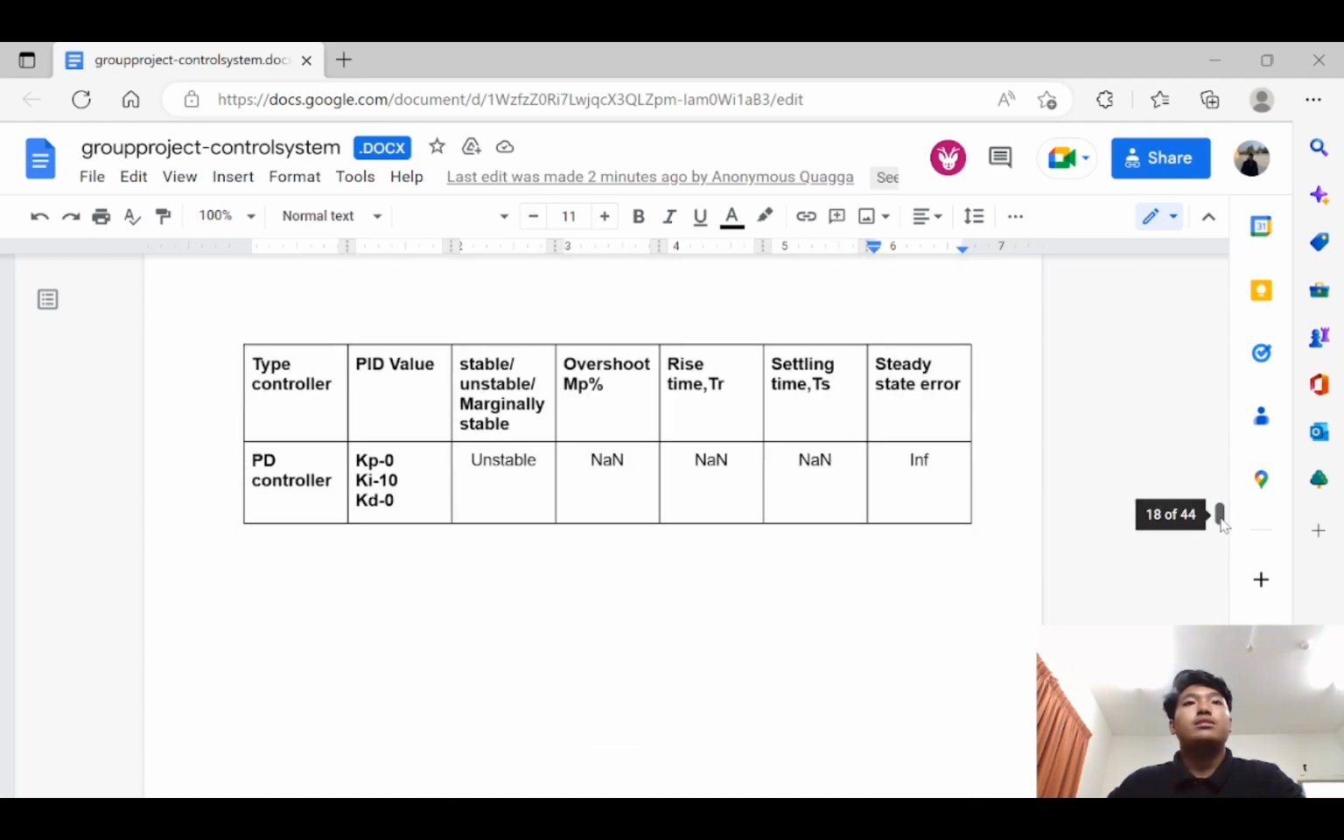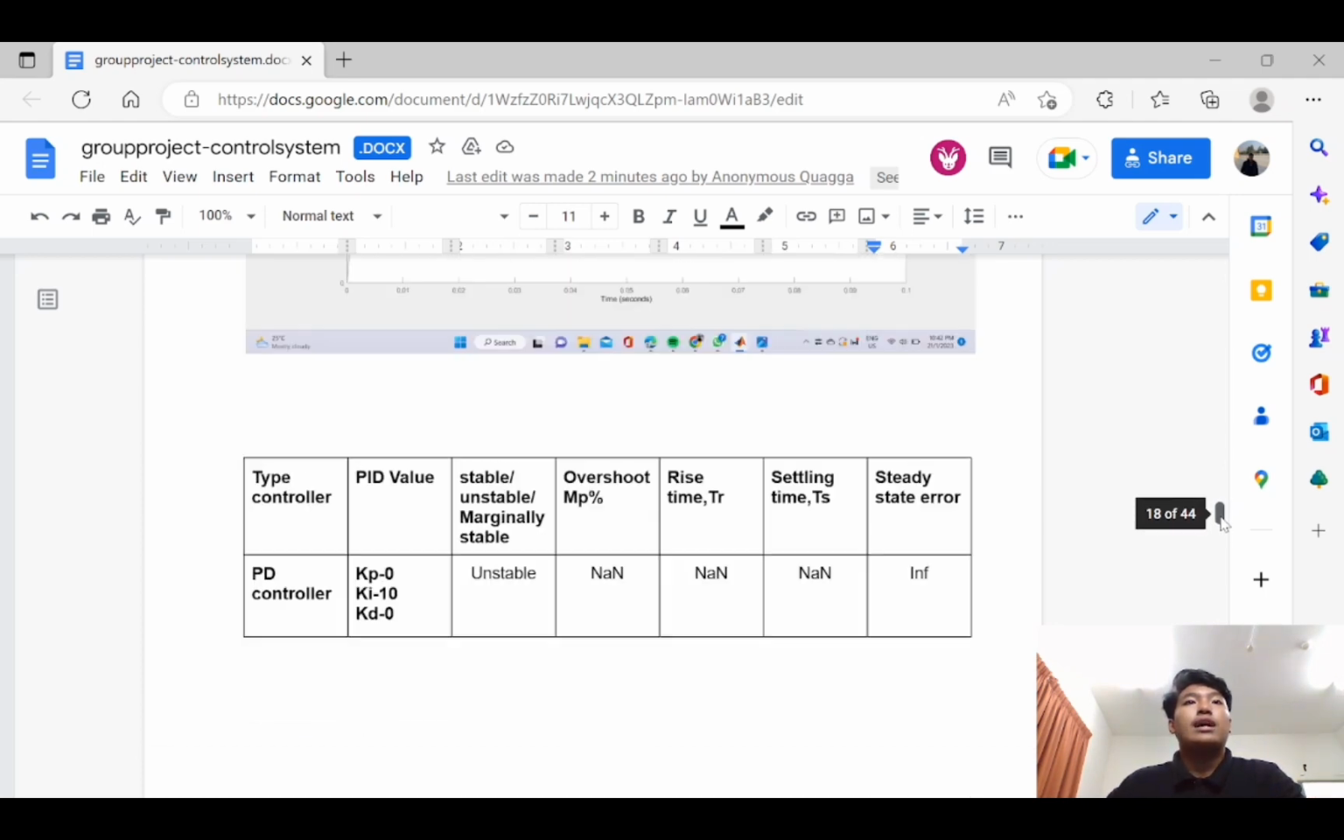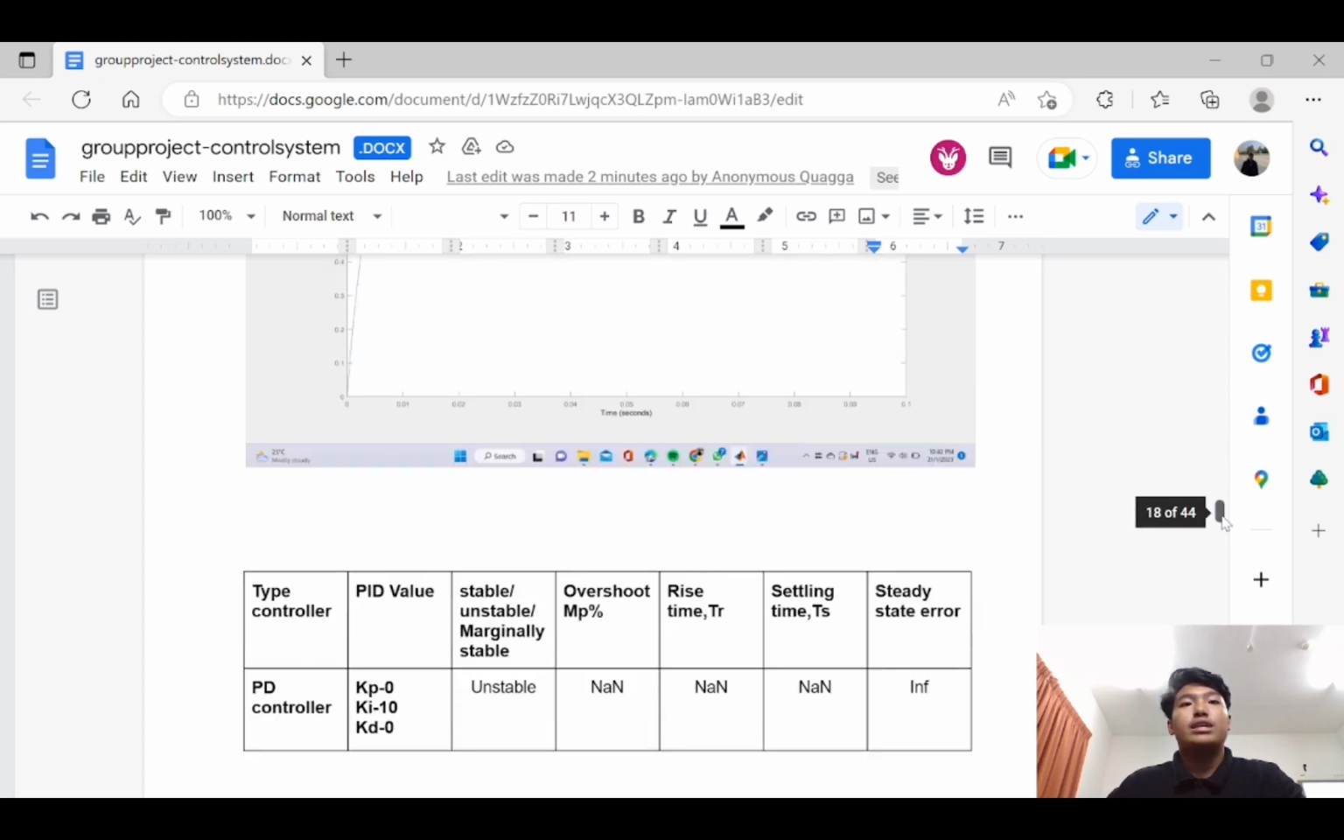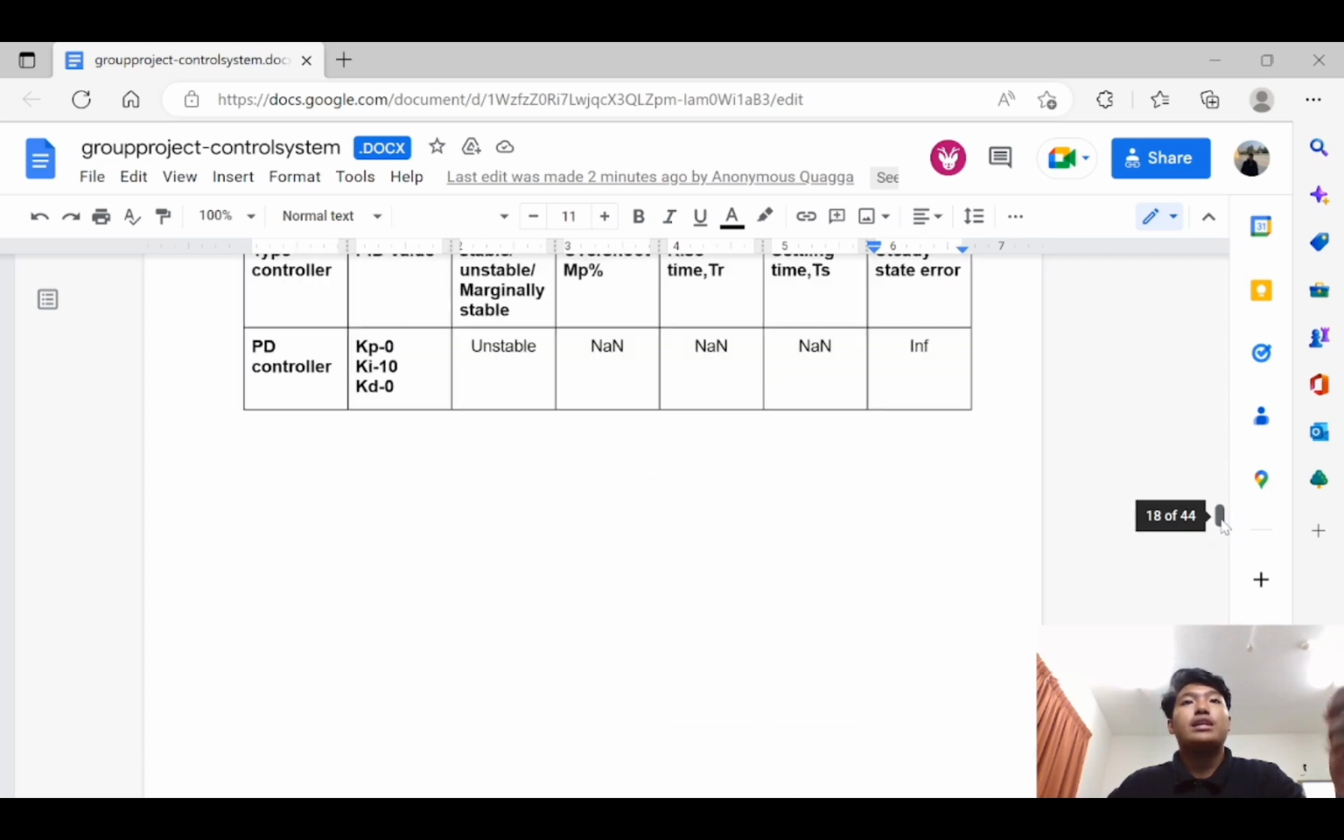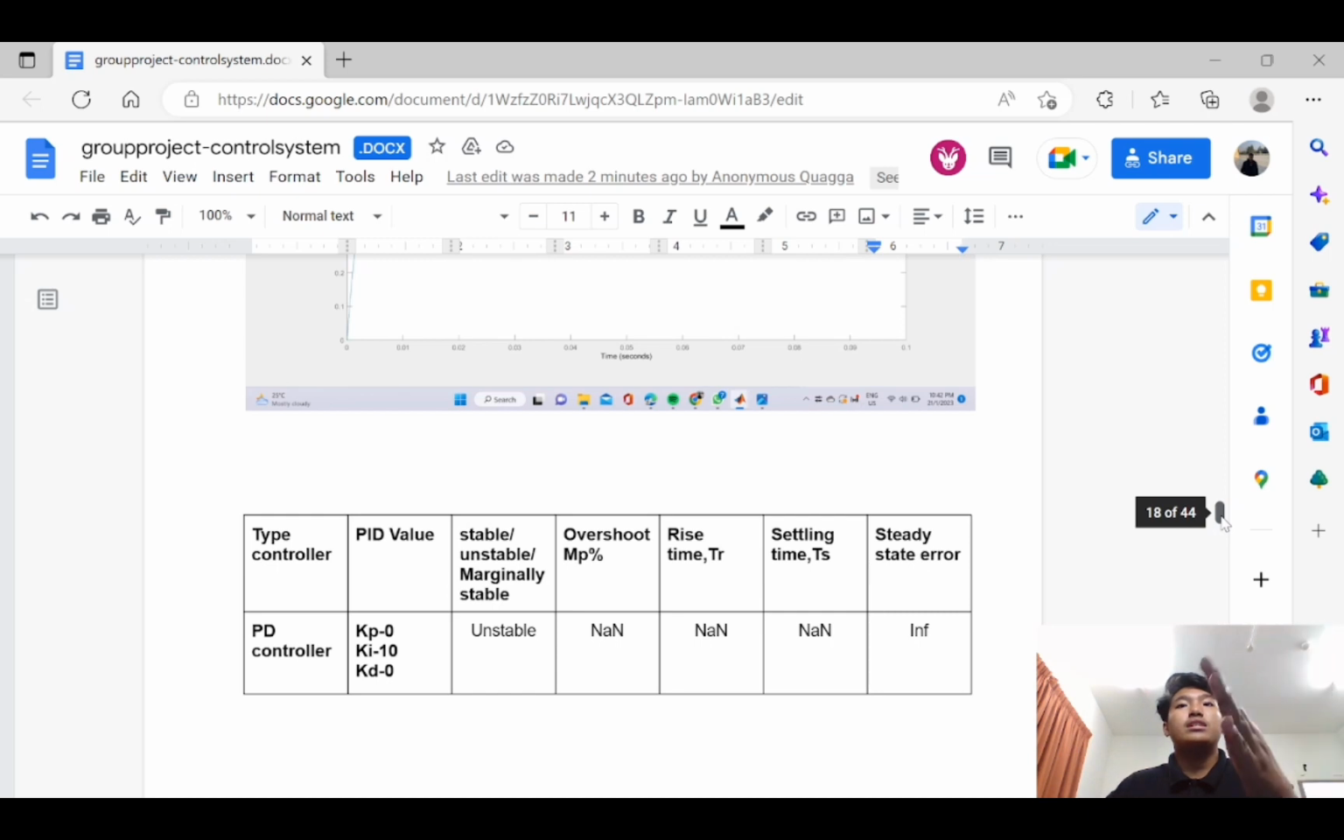The next one is I just use I controller only, and I put 10. It is unstable, and I got overshoot none, rise time none, settling time none, and steady state error is infinite.